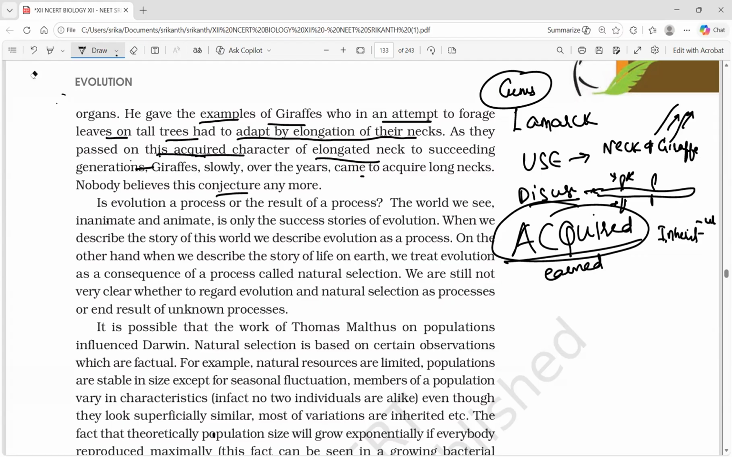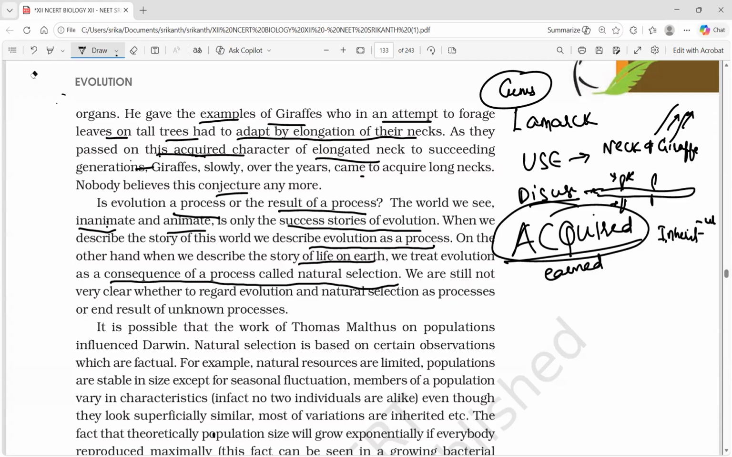Is evolution a process or the result of a process? The world we see, inanimate and animate, non-living and living, is only the success stories of evolution. When we describe the story of this world, we describe evolution as a process. Okay, first they ask the question. On the other hand, when we describe the story of life on earth, we treat evolution as a consequence of a process called natural selection.